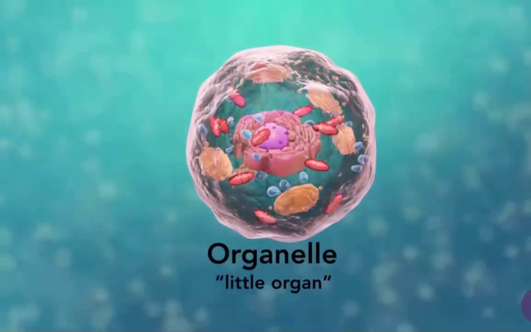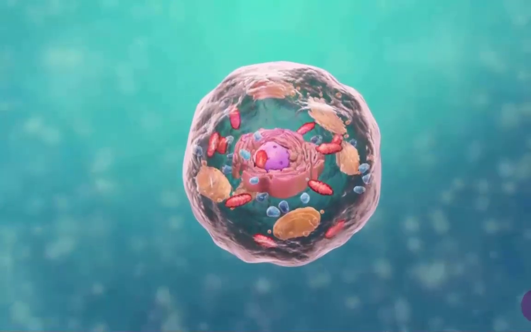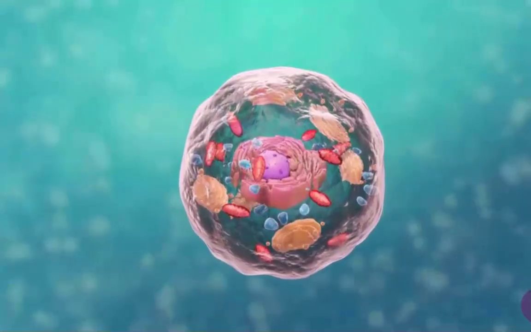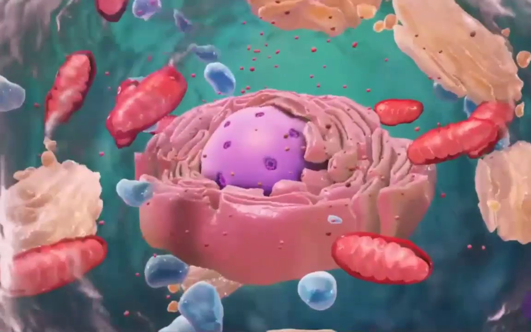Organelle means little organs, and inside the cell there are many different types of organelles, especially in eukaryotic cells. They are complicated, and there are many different types of small organelles. First of all, in the center there is a nucleus, which contains the genetic information of DNA. Outside of this nucleus, there is an intracellular membrane structure, the so-called endoplasmic reticulum.